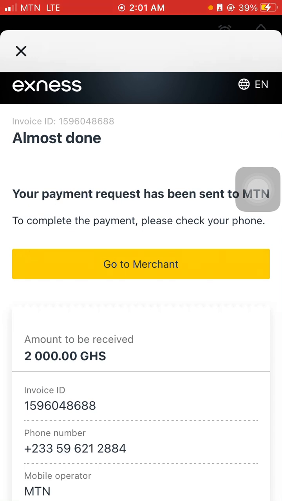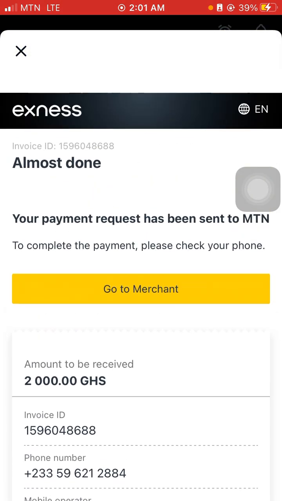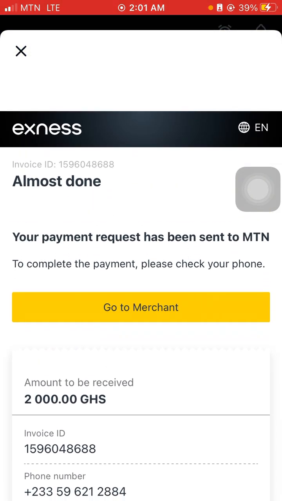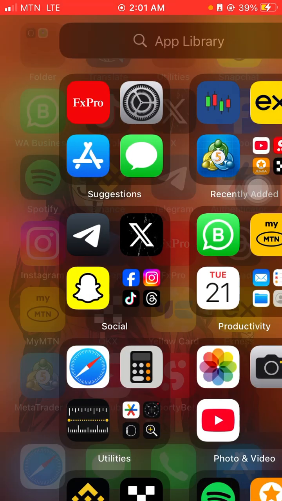So at this point, if you don't see the MTN message that will ask you to input your PIN, you just go to my approvals to check whether it's there or not. If it's not there, come back and start the whole process again. Sometimes the system is always busy. So there's my phone number, MTN operator, my invoice ID, the amount to be received. So that's just how easy it is on EXNESS. So let's go to my approvals and see whether it's there. So I'll show you that one too.